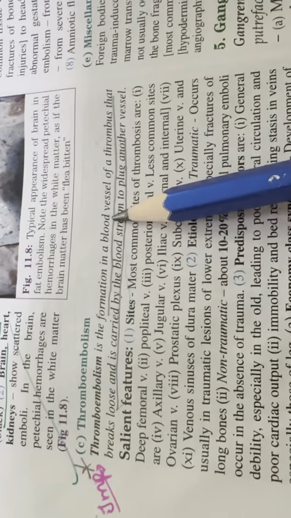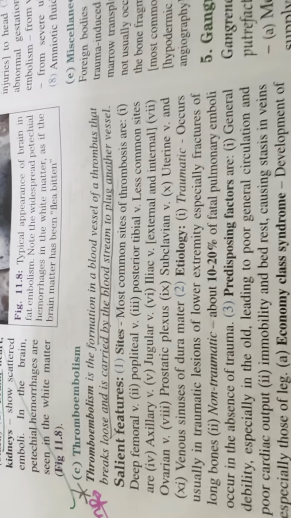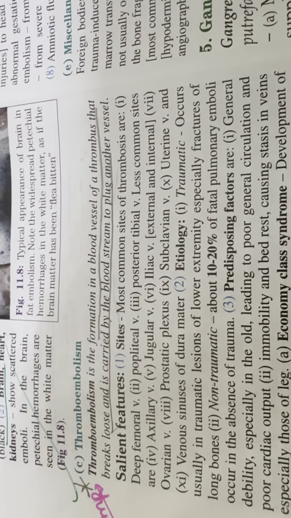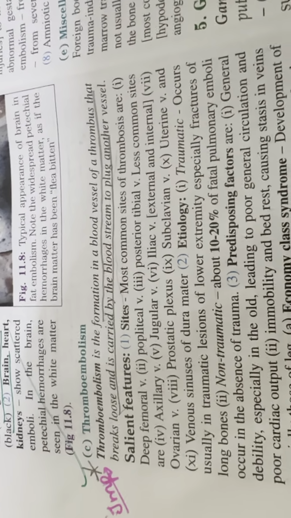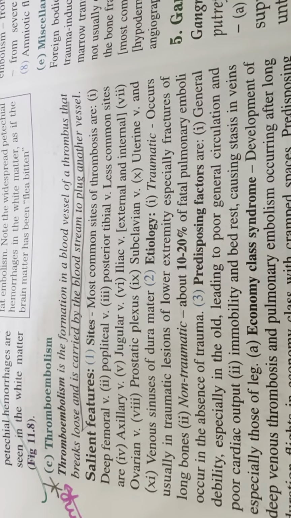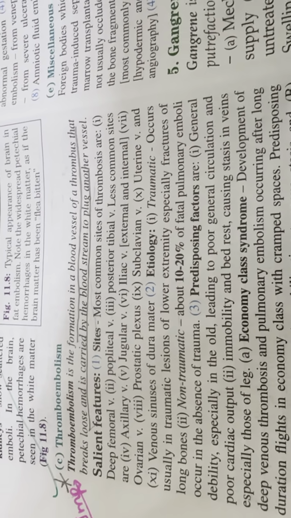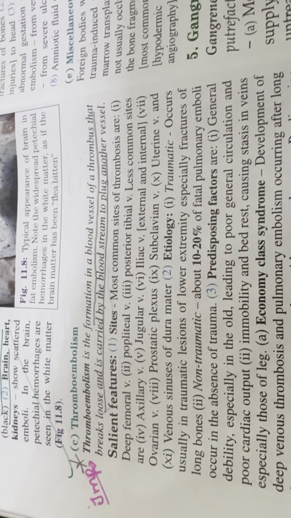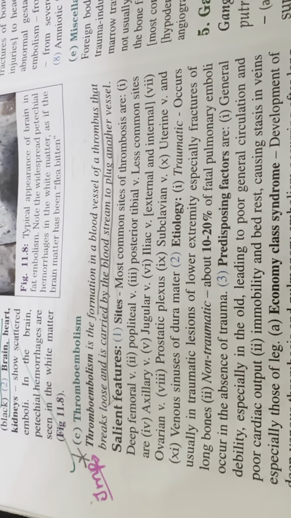Thromboembolism is the formation in a blood vessel of a thrombus that breaks loose and is carried by the bloodstream to plug another vessel. Salient features: most common sites of thrombosis are deep femoral, popliteal, posterior tibial. Less common sites are axillary, jugular vein, iliac vein, external iliac vein, ovarian vein, prostatic plexus, subclavian vein, uterine vein, venous sinuses of dura mater.